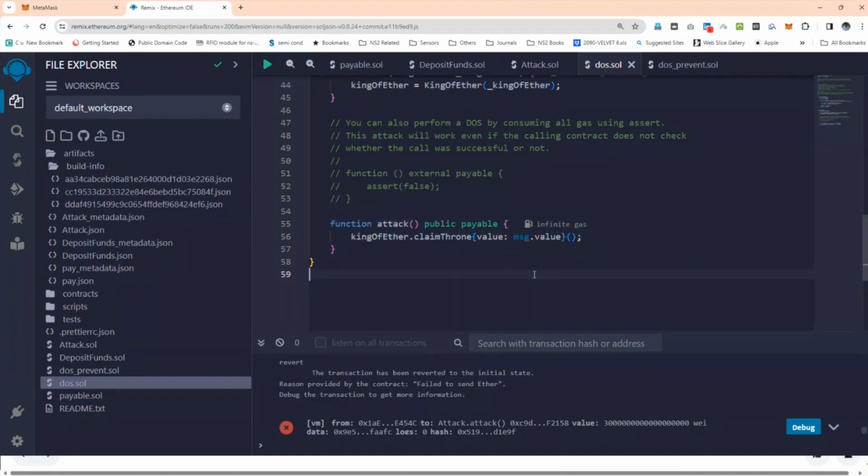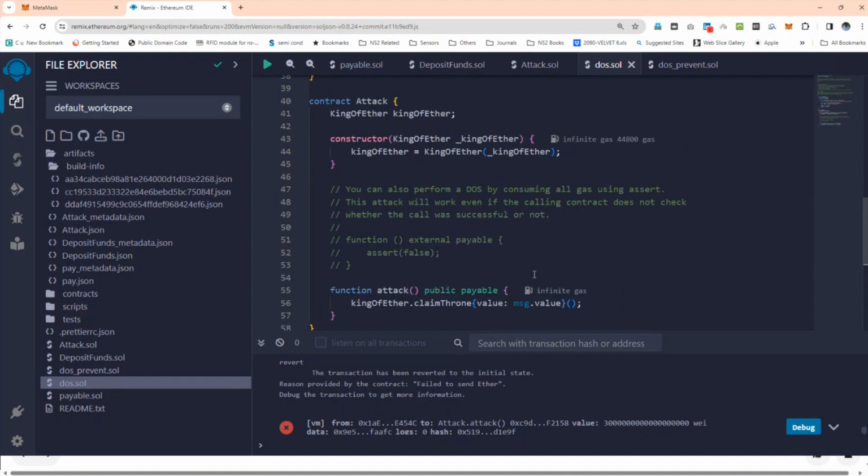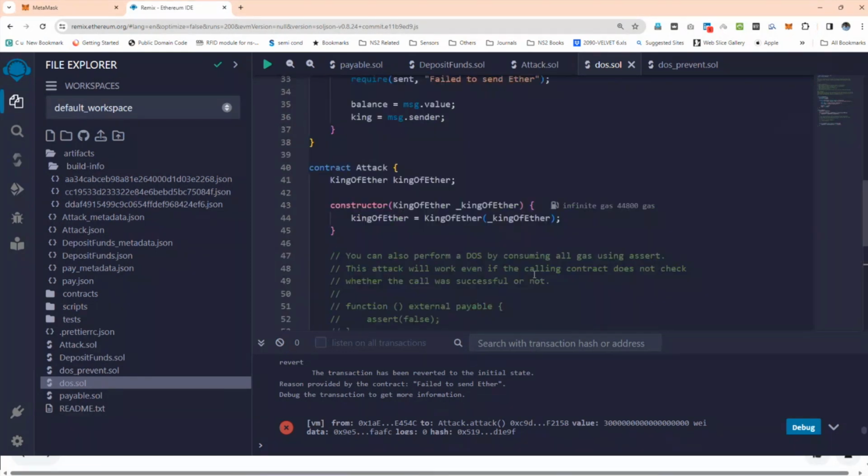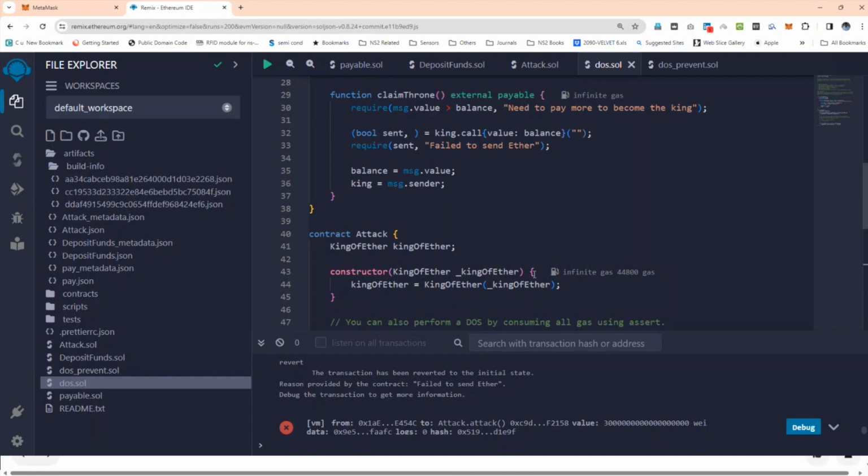Now there is no option to go back. That means there is not a single task to refund back to the king. So once the attacker becomes the king, he is the permanent king because there is no refund option. Whoever comes next, there is no refund option. So he becomes the king.